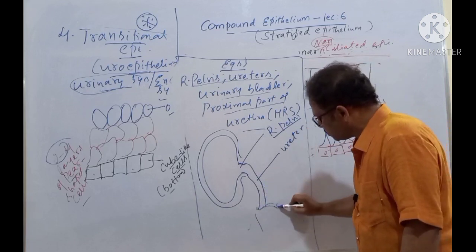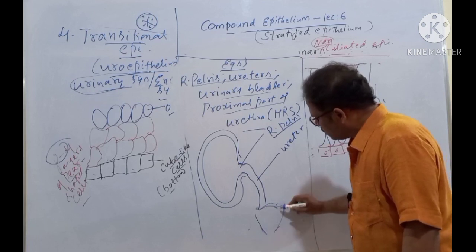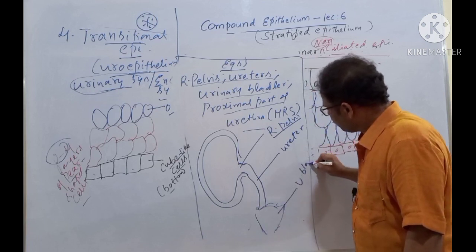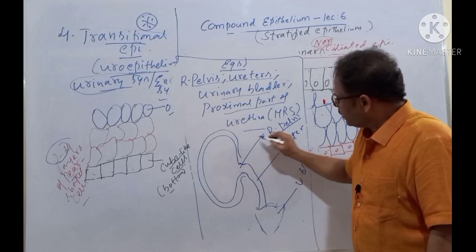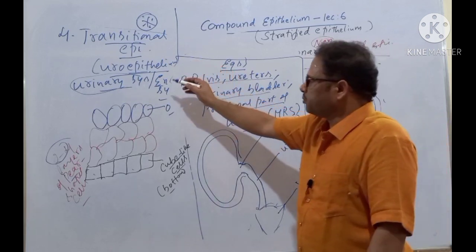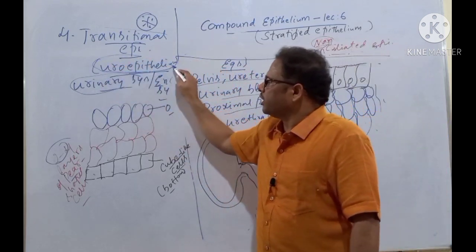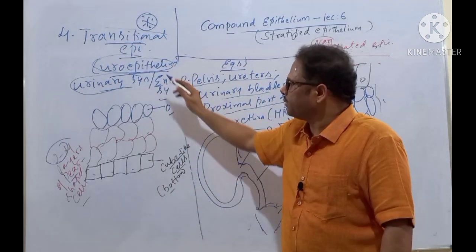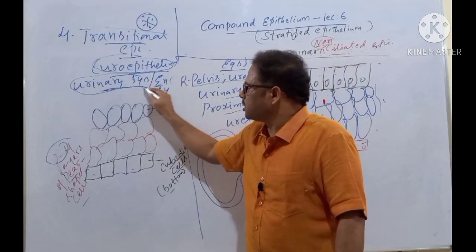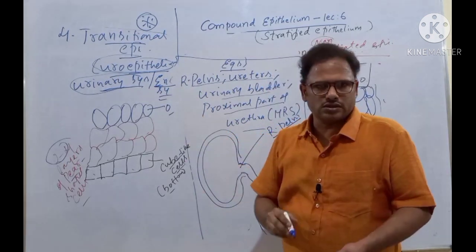All these are lined by transitional epithelium, also called uroepithelium. This is a specialized epithelium present only in the urinary or excretory system of human beings.